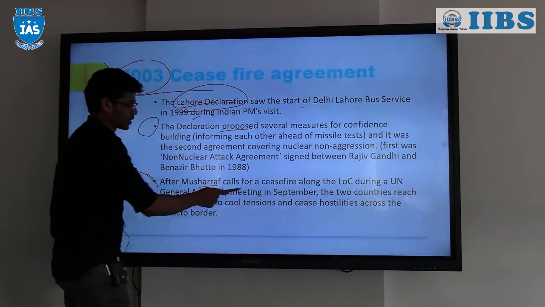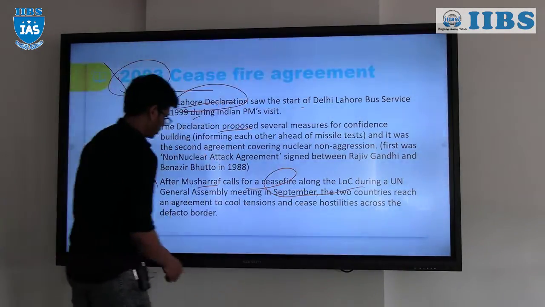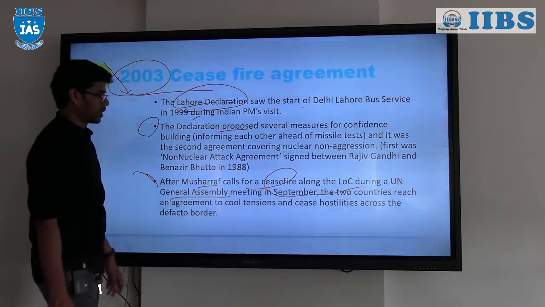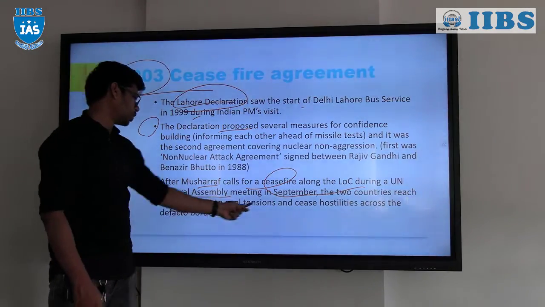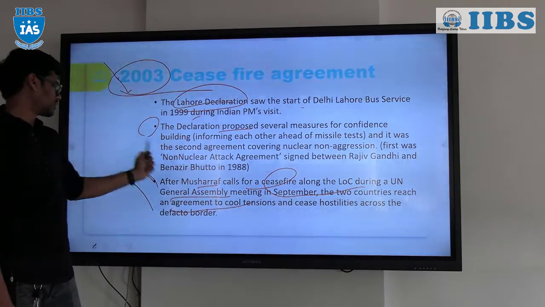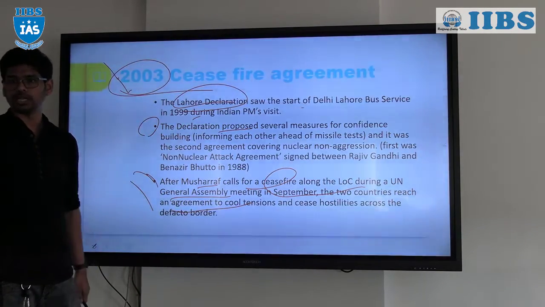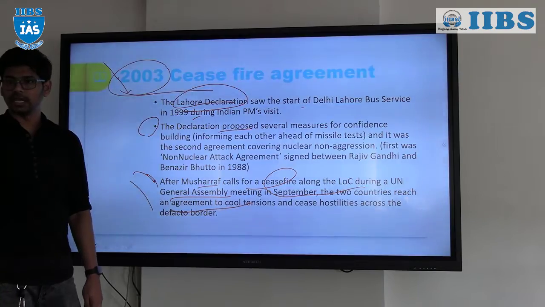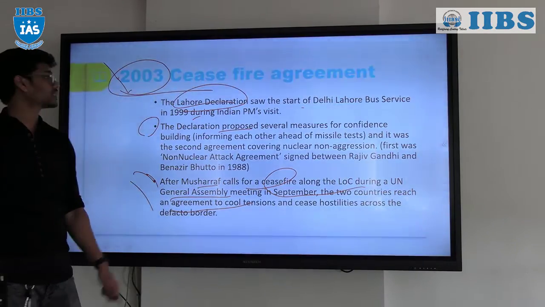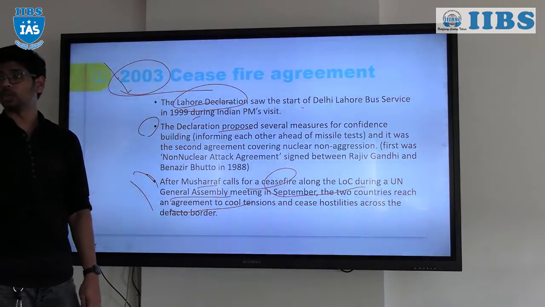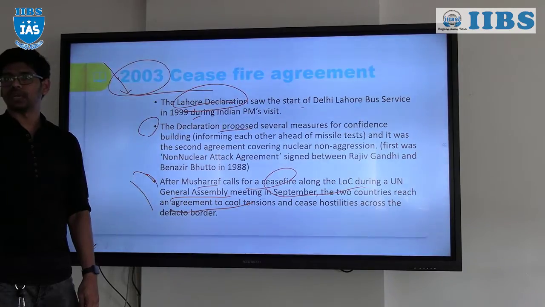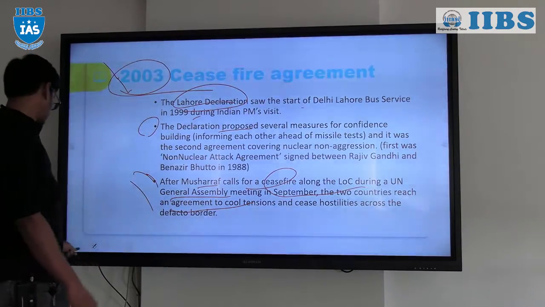After Musharraf called for a ceasefire along the line of control at the United Nations General Assembly meeting, the two countries reached an agreement to cool the tensions and cease hostilities across the de facto border, right? So we stopped there after the UN General Assembly meeting. Okay, that is the ceasefire agreement that happened in 2003.